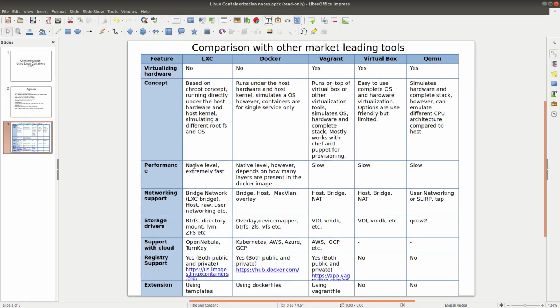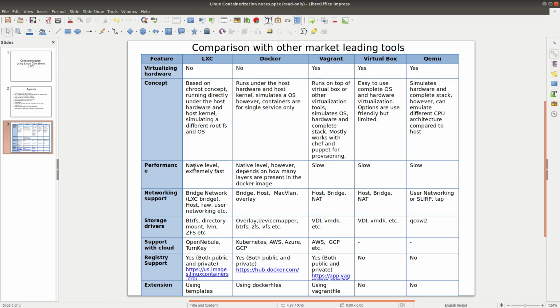For example, whenever you run a Docker command, it can be interpreted by the Unix daemon socket, or you can expose the Docker service as a REST API. Similar to that, LXC also has a wrapper on top of it, which is called LXD, or LX daemon. That is the way it can do integration with other applications. So I can create a container from another application through a REST API or something like that.